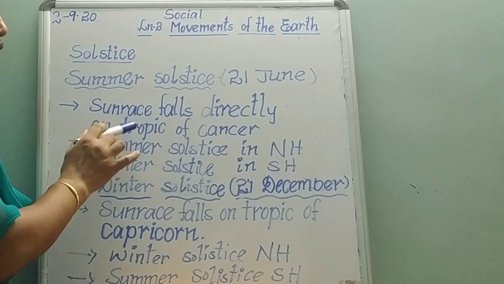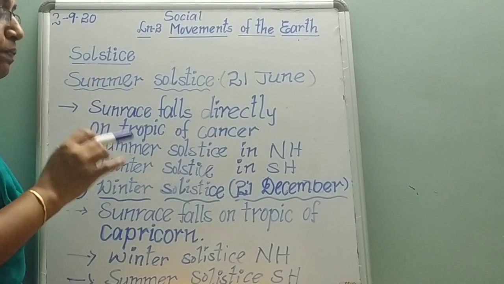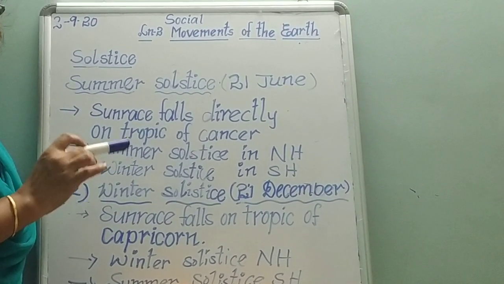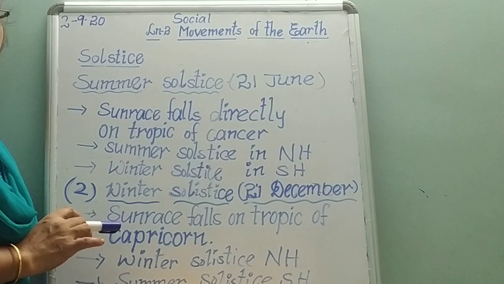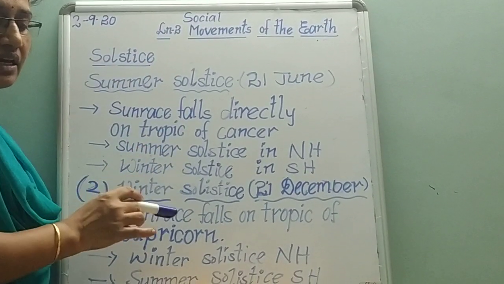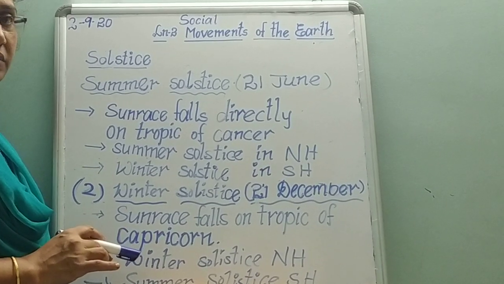So when it falls directly on the Tropic of Cancer, this is the longest day in the northern hemisphere, and this day is the shortest day in the southern hemisphere.